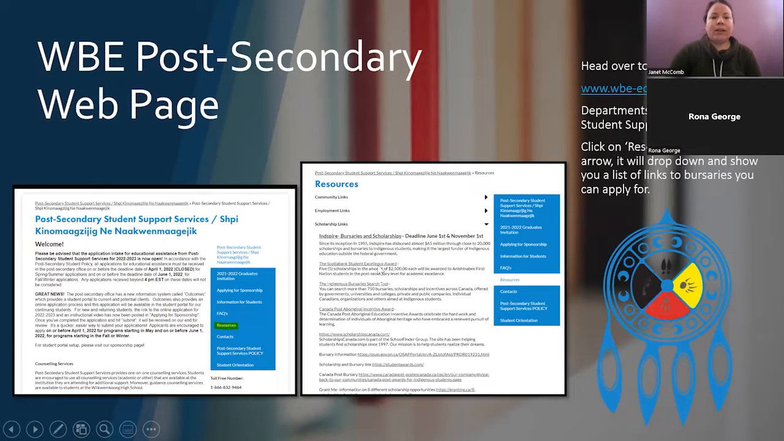When you click onto the resource link, you're going to see all kinds of links that can help you while you're out and about in the post-secondary world, to help you gather information that you may need to refer to later on. We also have the scholarship links here. When you hit the scholarship links, you're going to see a list of bursaries and scholarships that are available to you as an Indigenous student, and also something that you can refer to later on.